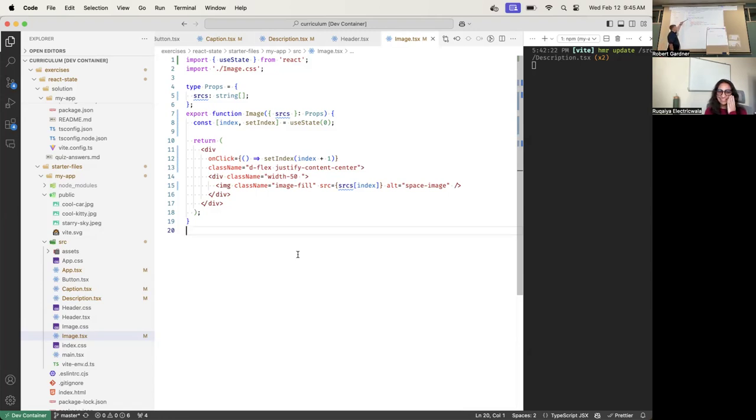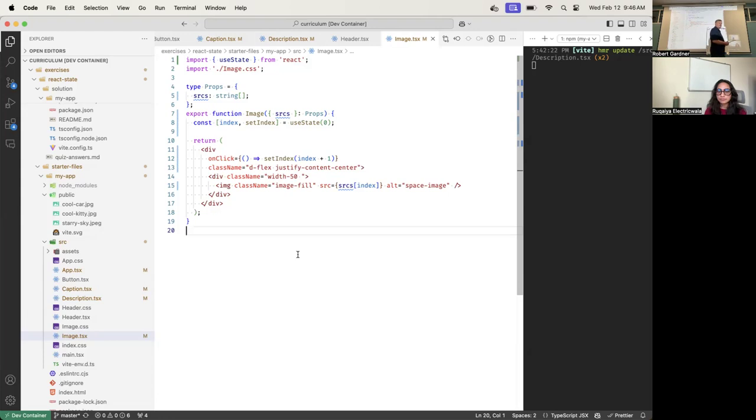Line 8 executes. When we execute line 8, what's the first thing that happens? It calls useState, because it always executes the right-hand side of an equal sign first. We call useState. What do we pass it? The initial value. We pass it 0, which is the initial value we want it to have. Okay, good. So what does React do?